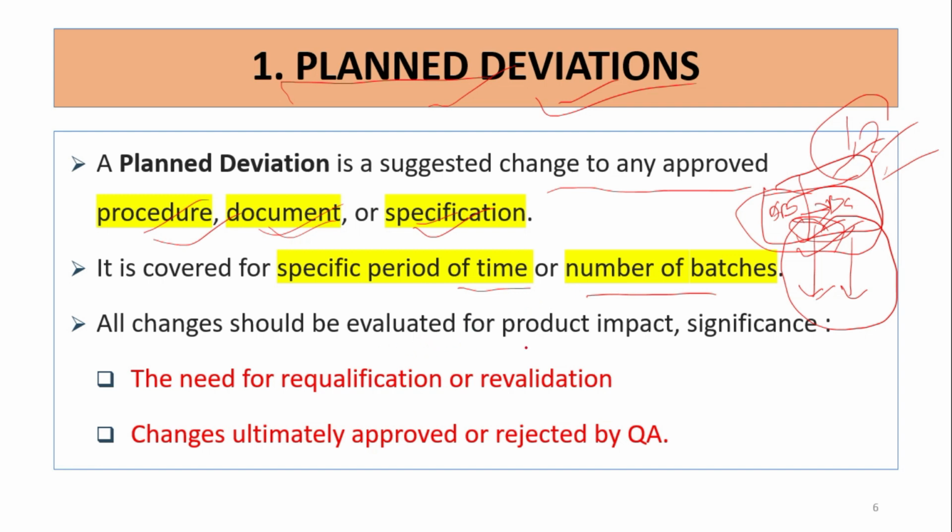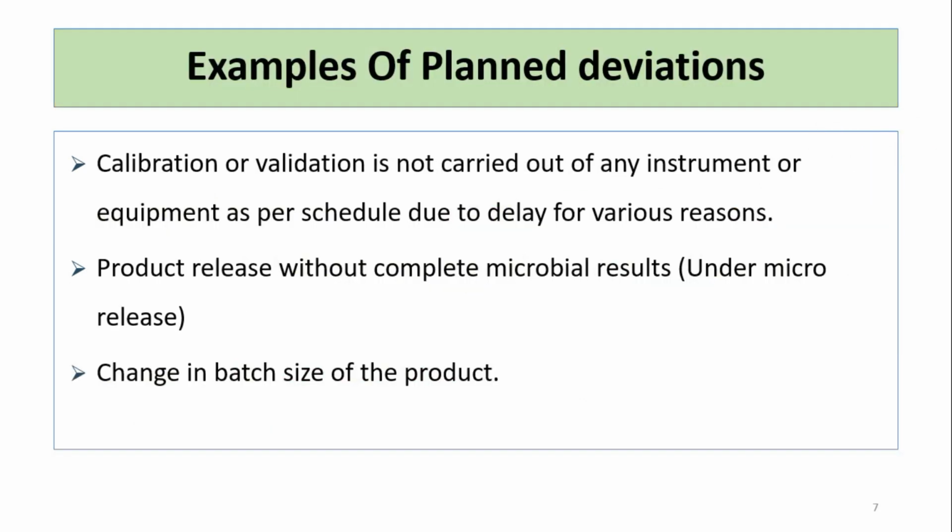All changes should be evaluated for product impact significance, right? The need for requalification or revalidation, why we need to do changes, this needs to be initially mitigated. Changes are ultimately approved or rejected by QA. It is upon QA whether they can approve or reject, then we can take the planned deviation and move forward with our work.